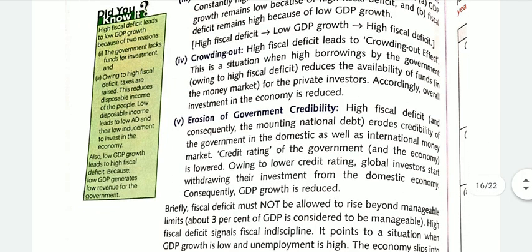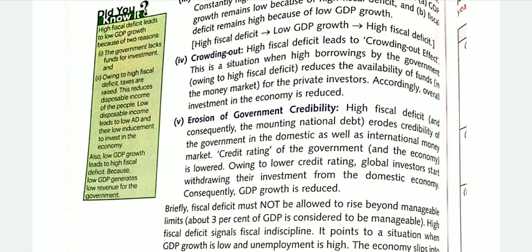Last point is erosion of government credibility. High fiscal deficit erodes the credibility of the government in the domestic as well as the international money market. Now let's understand this. If an individual like you and me takes more and more loans, he will be debt ridden, and his credit rating, also known as CIBIL score, will fall.